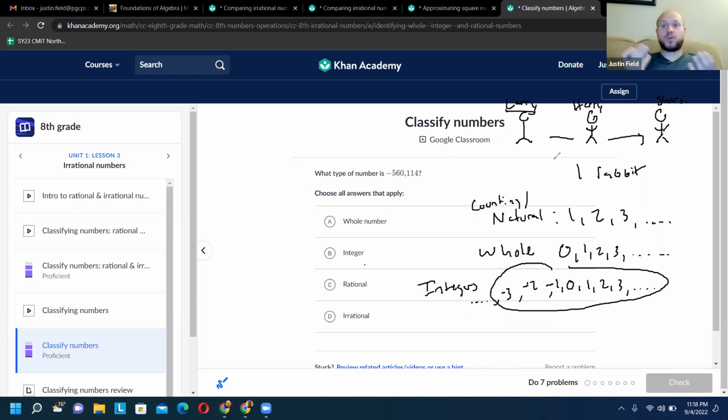They were good friends, so they had to figure out what to do. So what did they do? They split that rabbit in half, just like what good friends would do, right? And what kind of numbers does that give us? That gives us a fraction, right? So boom, the rational numbers.